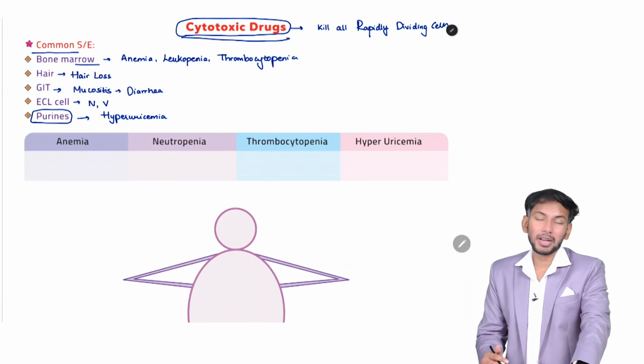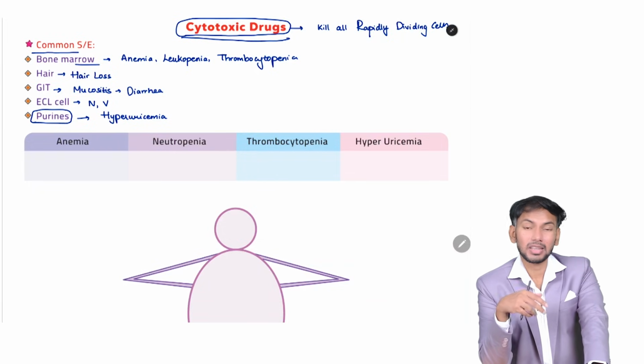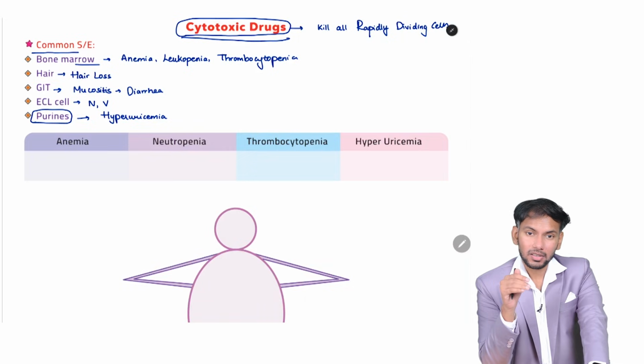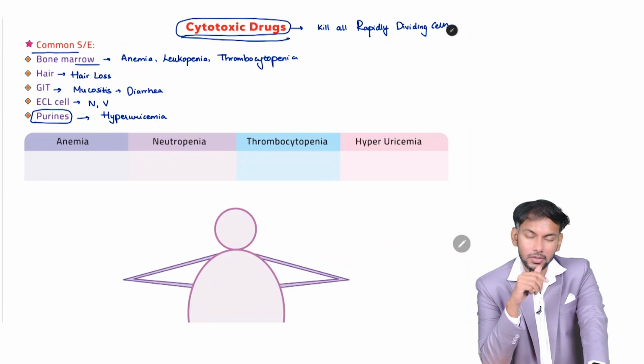That is why we have made targeted anti-cancer therapy. This is the second class of drugs, targeted anti-cancer drugs. So we have cytotoxic drugs and targeted anti-cancer drugs. These will have lesser side effects in comparison to cytotoxic drugs. But for the exam, only the side effects are important. So we are going to do the side effects first.